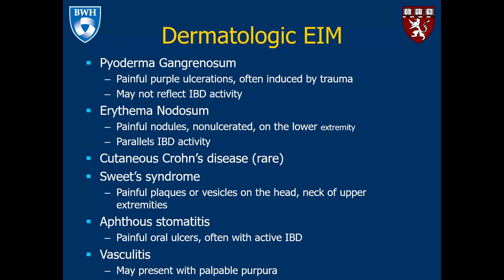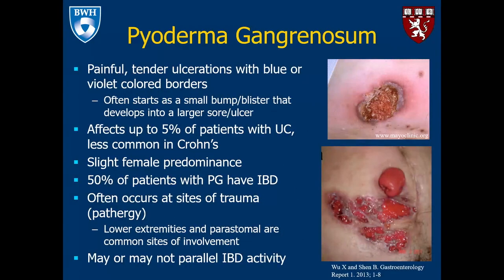There are a number of dermatologic extraintestinal manifestations. The two that we commonly see and are able to recognize are pyoderma gangrenosum and erythema nodosum. Other extraintestinal manifestations involving the skin include cutaneous Crohn's disease, Sweet syndrome, aphthous dermatitis, and vasculitis.